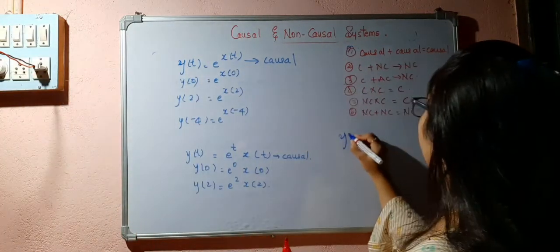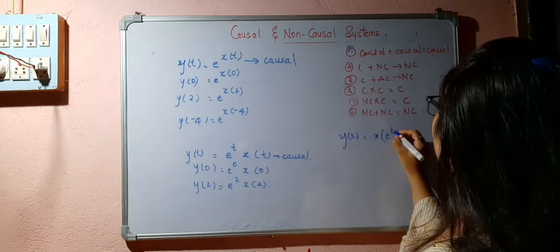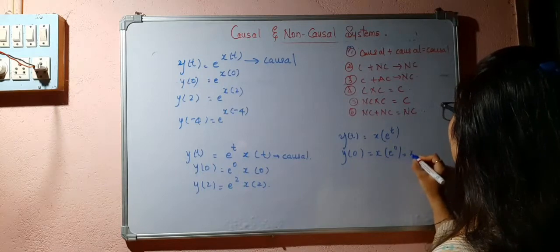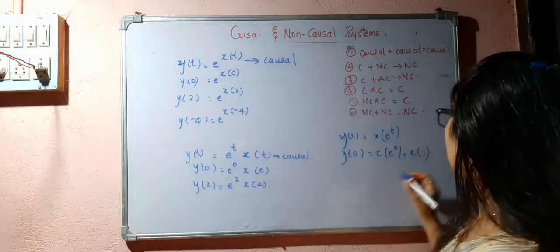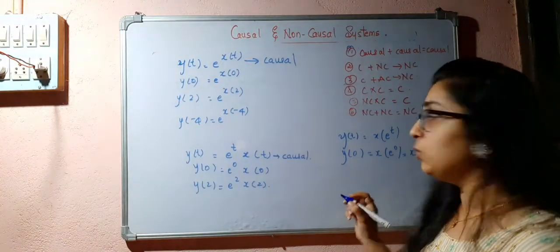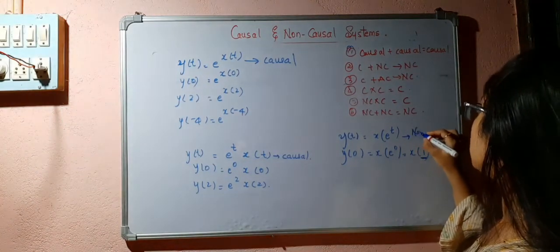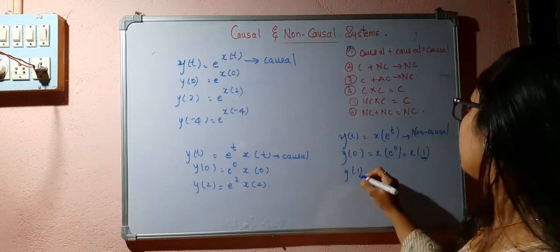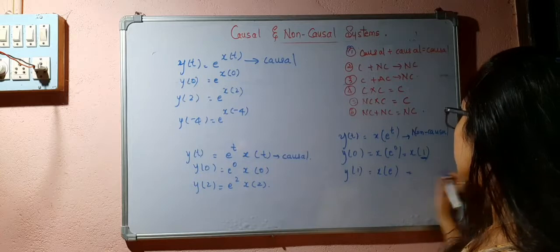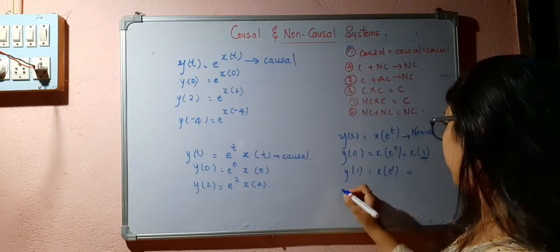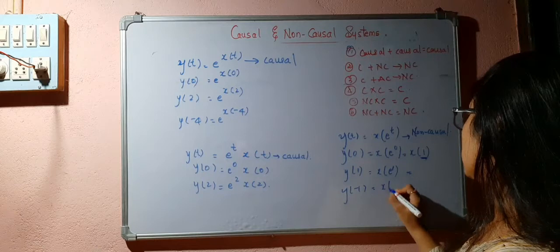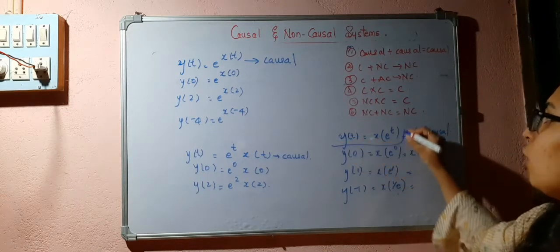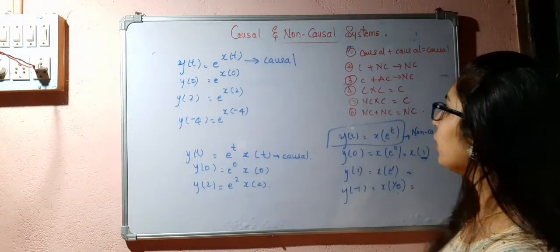Suppose I have y of t is equal to x of e to the power of t. In this case, y of 0 is equal to x of e to the power 0, which is x of 1. So this is depending upon the future value, so we can say this is non-causal. Likewise, you can substitute the values and see what value you will get. y of minus 1 depends on x of 1 by e. Find out the values, but this is a non-causal system.